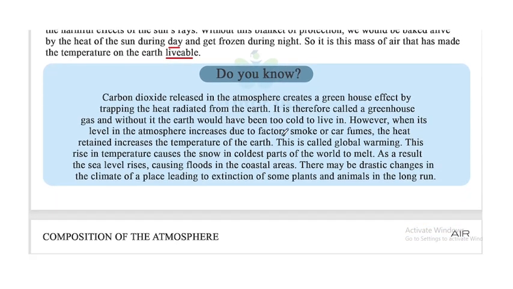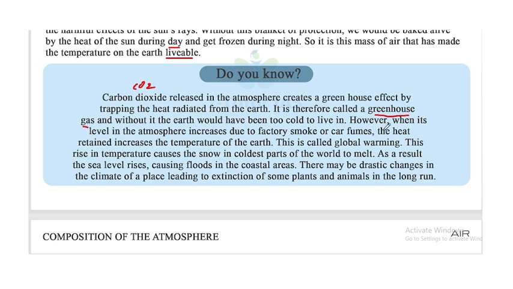Now look at this. Carbon dioxide released in the atmosphere creates a greenhouse effect by trapping the heat radiated from the Earth. It is therefore called a greenhouse gas, and without it the Earth would have been too cold to live in. So that is the importance of carbon dioxide, CO2. What is the greenhouse effect? That is trapping the heat radiated from the Earth.